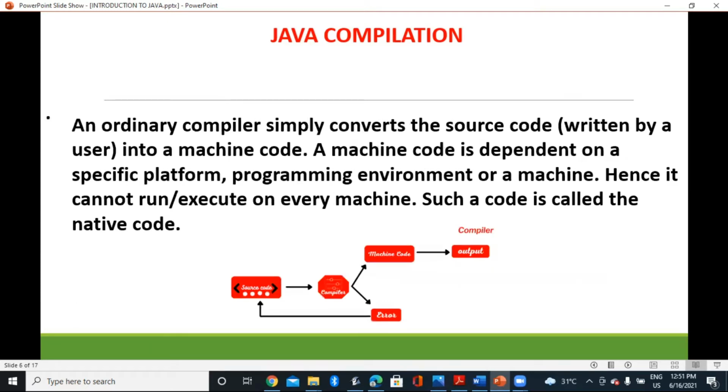Now, an ordinary compiler simply converts the source code written by a user into machine code. A machine code is dependent on a specific platform or programming environment or a machine. Hence, it cannot run or execute on every machine. Such a code is called the native code.